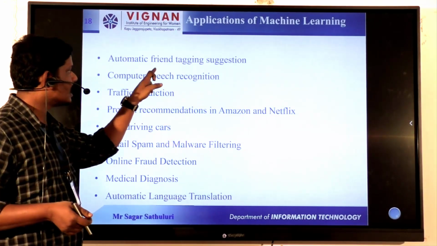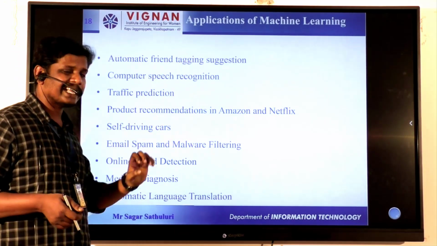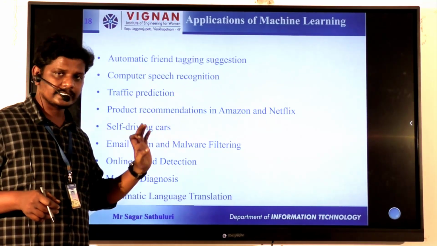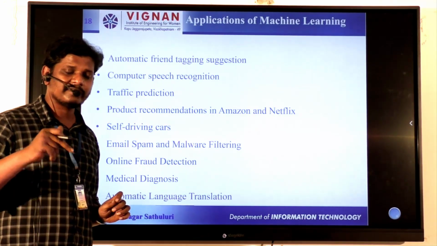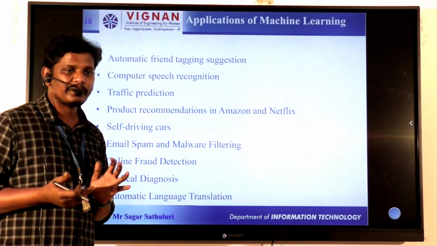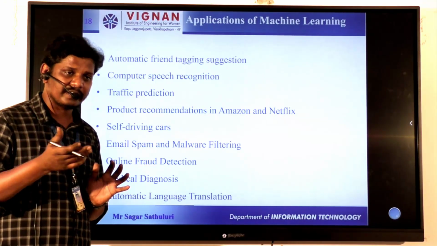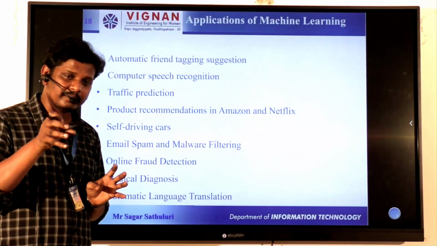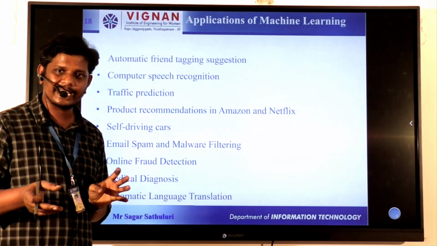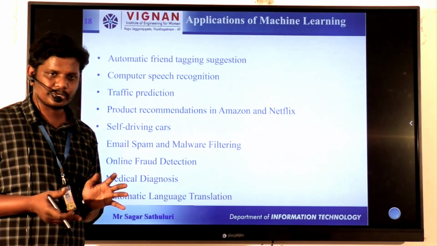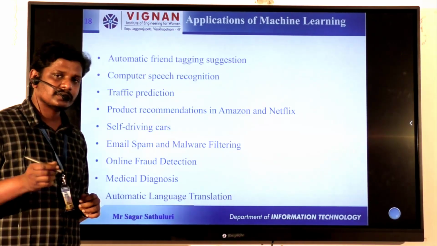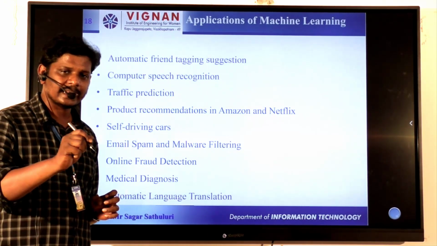The first one is automatic friend tagging suggestion. If you observe Facebook and Instagram, if any friend request goes to our friend, then the mutual friends, if any, come to our notification, so that this is our friend, or this friend belongs to our college, our area, or our locality. That kind of notification comes into the picture. That is known as automatic friend tagging suggestion, and it happens with the help of machine learning algorithms only.